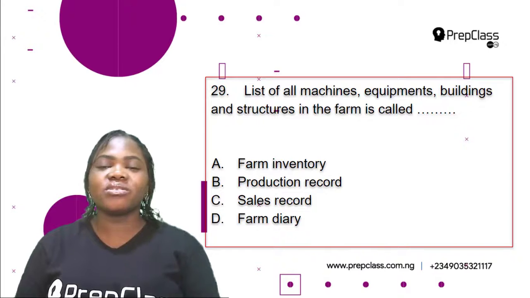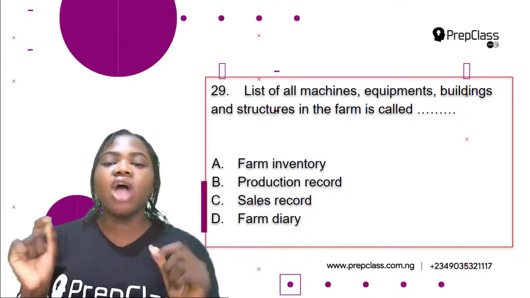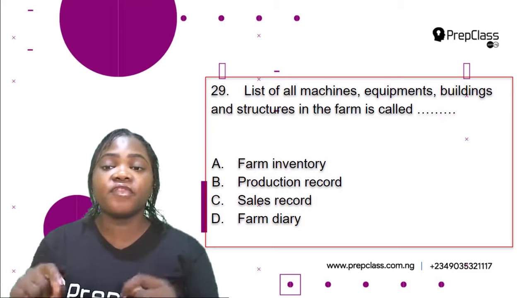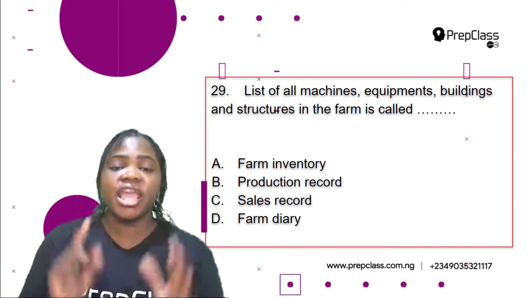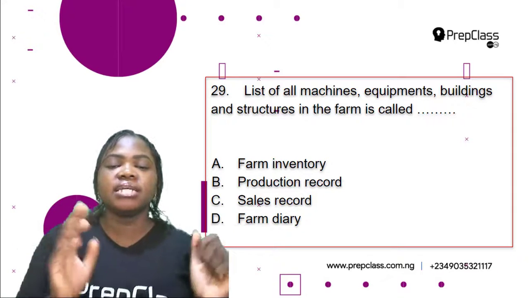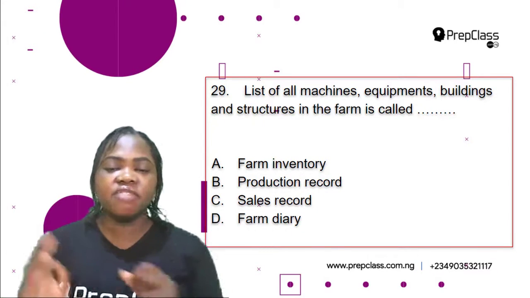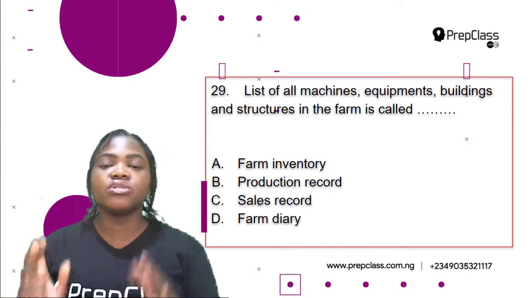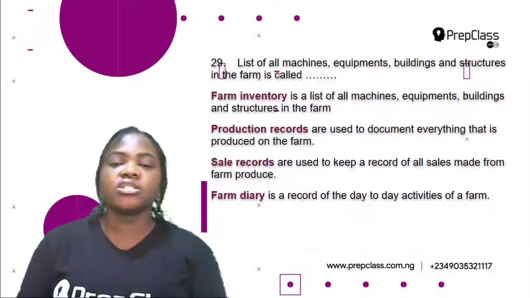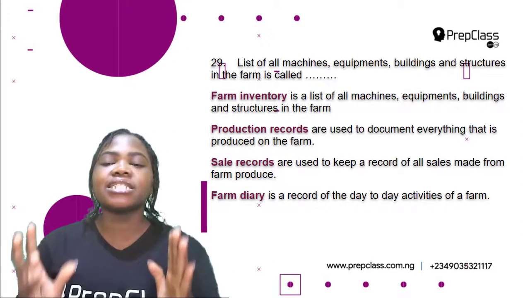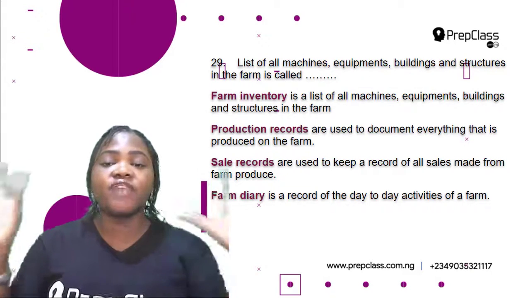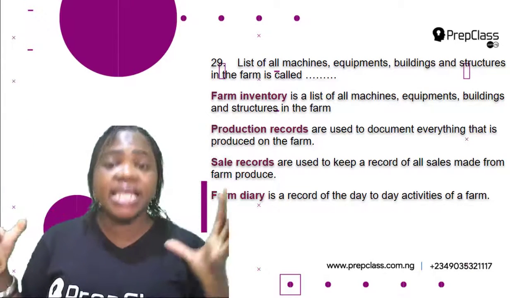Check. Question 29. List of all machines, equipment, buildings and structures in the farm is called dash. A. Farm inventory. B. Production record. C. Sales record. D. Farm diary. So for us to be able to know the answer to this, we have to find out what each of these options mean. So farm inventory is a list of all machines, equipment, buildings and structures in the farm. So it's a list of everything in the farm.